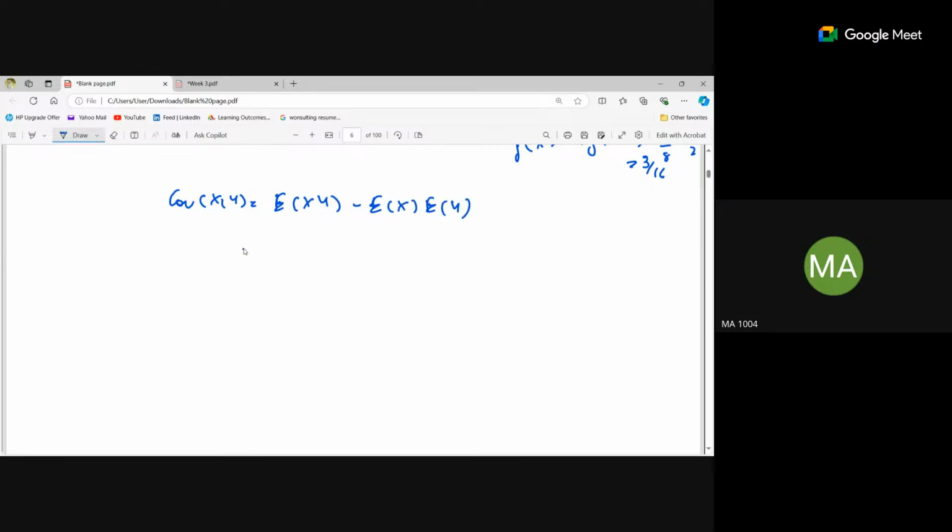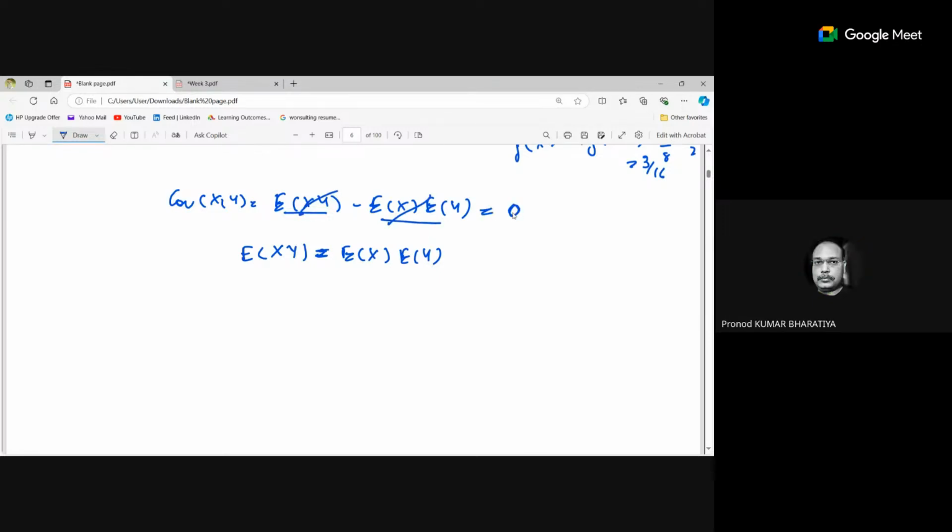And we know that if two random variables are independent, then expectation of xy is equal to expectation of x into expectation of y, correct? Then these two values are equal and they get cancelled, so it will be equal to 0.